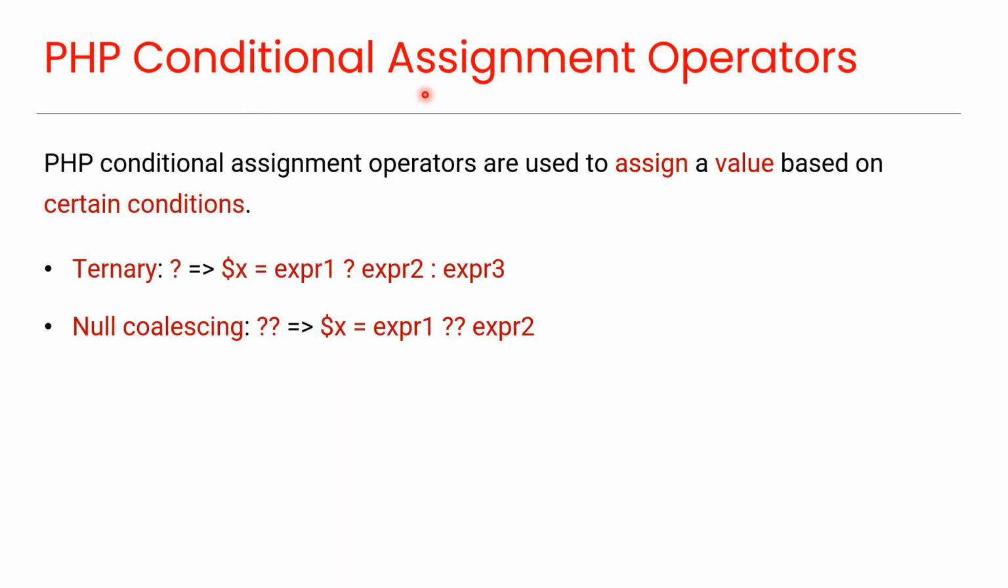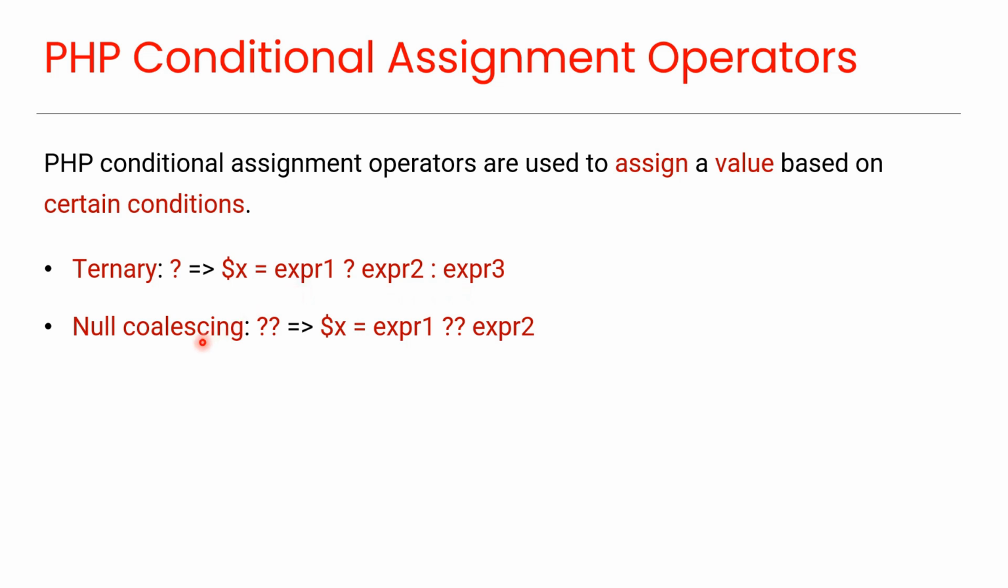PHP conditional assignment operators. PHP conditional assignment operators are used to assign a value based on certain conditions. These are the conditional assignment operators. Ternary, which checks a condition and assigns a value to variable based on whether the condition is true or false. For example, this statement returns the value of x, which is either expression 2 or expression 3, if expression 1 is true or false respectively.